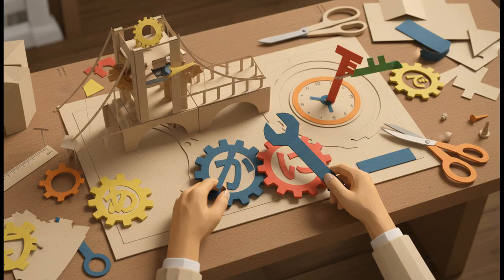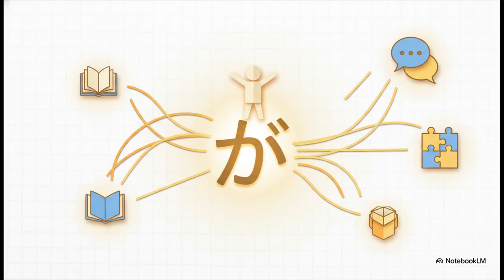Particles decide everything. They're small, yes, but they are the absolute arbiters of meaning. You drop your particles, your communication breaks down. It's that simple. At the N4 level, you simply cannot read. You cannot function without upgrading your particle skills. They aren't just grammar points you memorize. They are your tools for inferring meaning. They are your weapons. So master the particles. When you do, you can read, you can communicate, everything connects. This is the reward for your discipline.